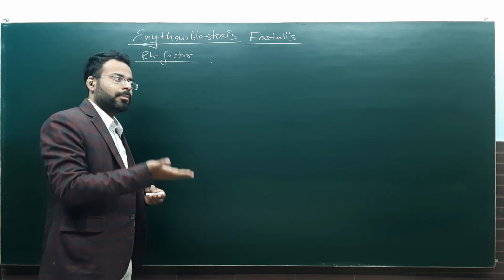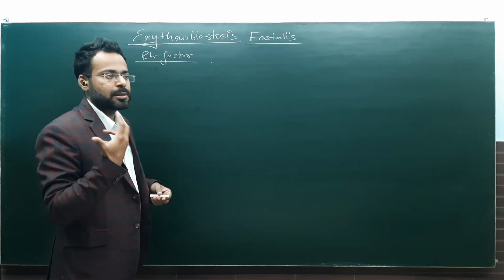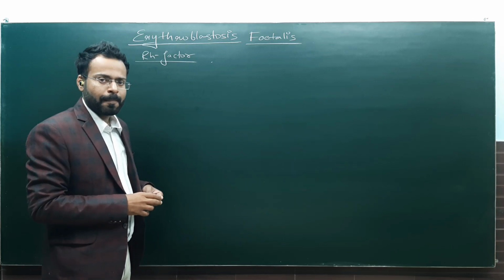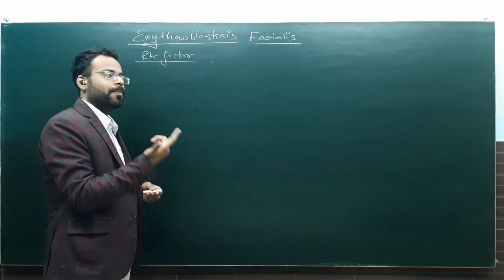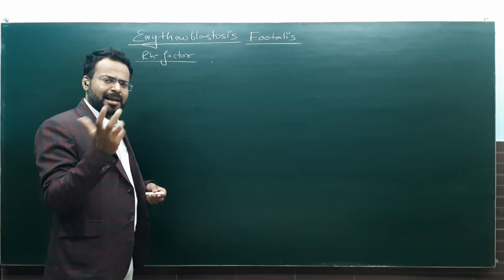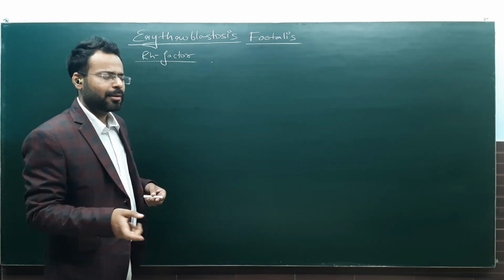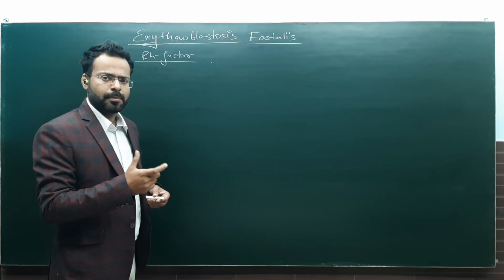And what they thought came to be true. When they analyzed human blood, they found that this factor is also present. Since the name has not been changed, it is still called the Rh factor, the rhesus monkey factor. It is also present in human blood.